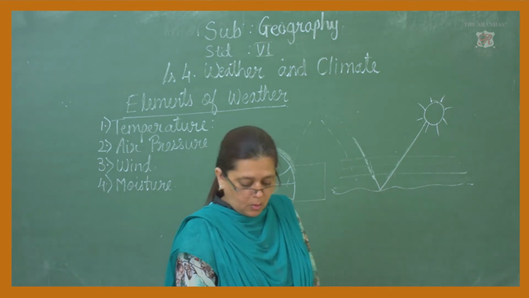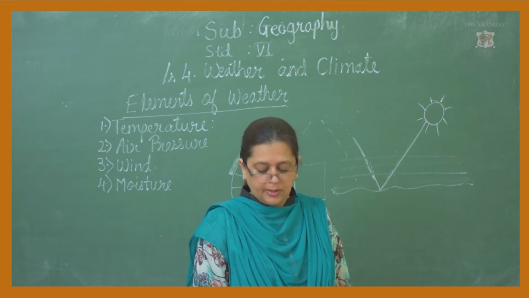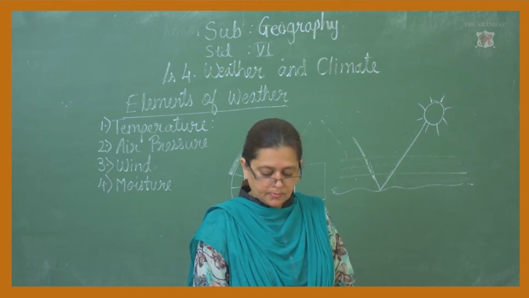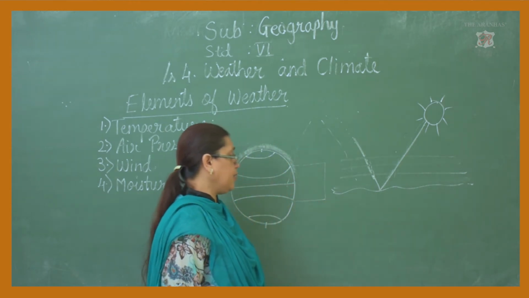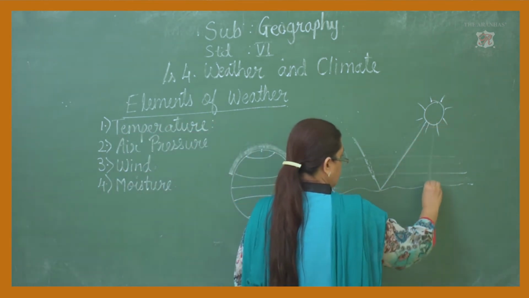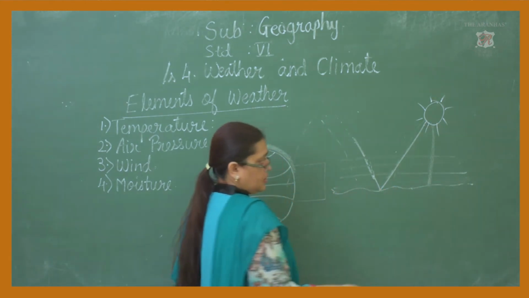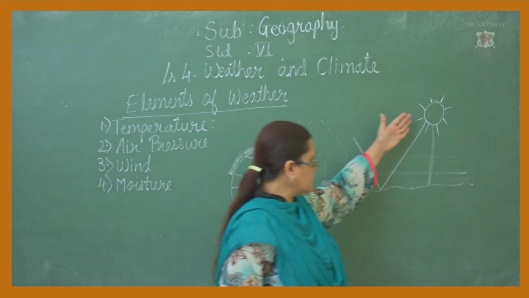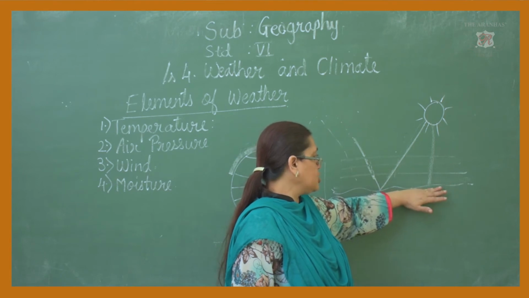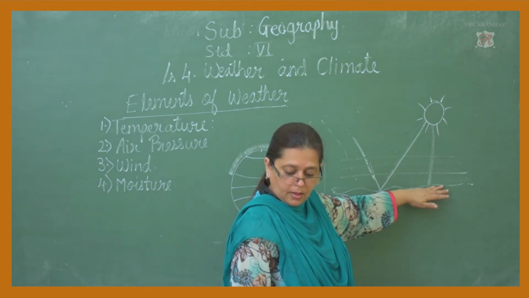Air near the sea area having higher temperature holds a greater amount of moisture. In the area where there is a higher temperature, where the sun falls directly, the area gets more moisture in the air.